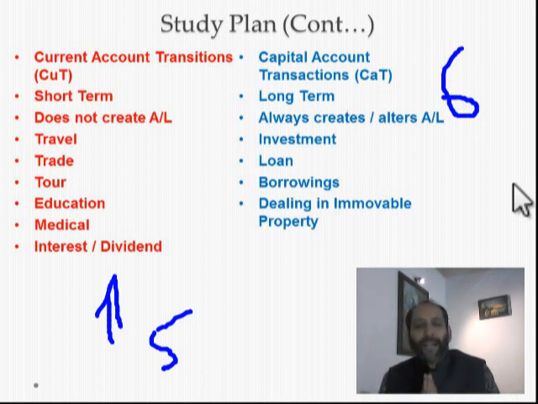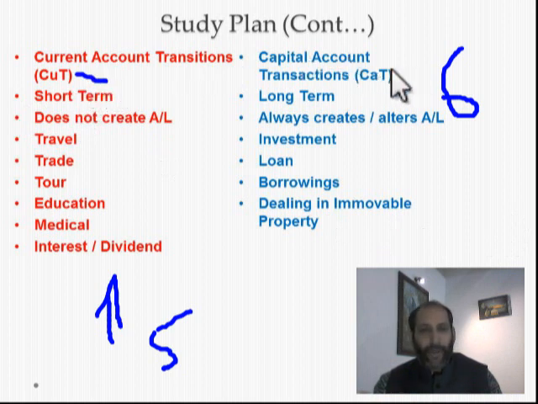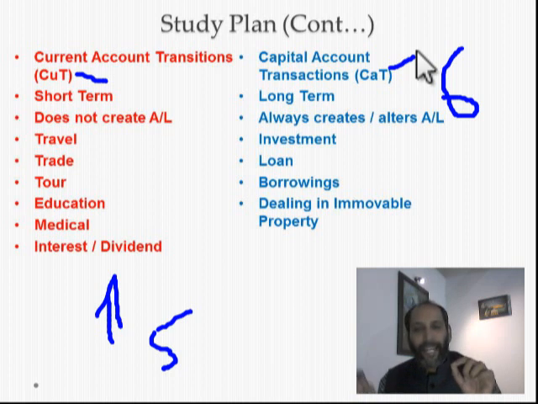Basically, I told you that any transaction entered into between a person resident in India and a person resident outside India, or vice versa, is categorized as a foreign exchange transaction. Only then does FEMA attract. These foreign exchange transactions are divided into two categories. One is the current account transaction, in short CUT. The second is the capital account transaction, called CAT. So don't forget CUT and CAT. CUT means current account transactions. CAT means capital account transactions.